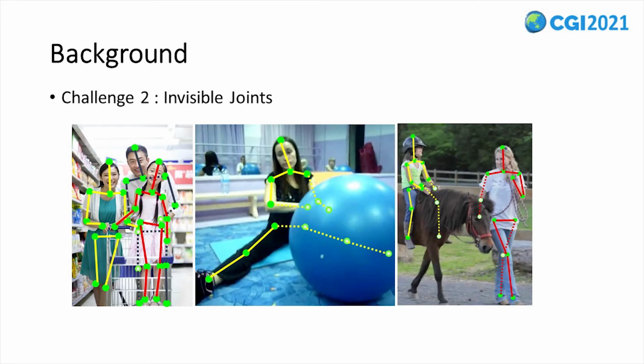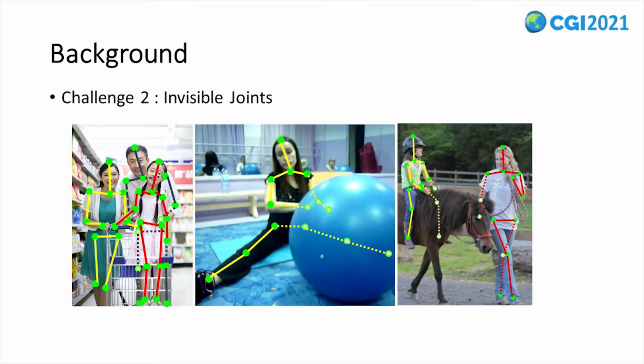Another challenge for the human pose estimation task is to localize invisible body parts. Occlusion of person and person or person and object may occur anywhere. In the figures, left, most body parts of the man are occluded by the little girl. Middle, the whole left arm and leg of the woman are occluded by the big boy. Right, the horse covers the left leg and arm of the little girl, and the left knee of the woman is occluded by herself. It will be extremely difficult to detect these invisible joints.